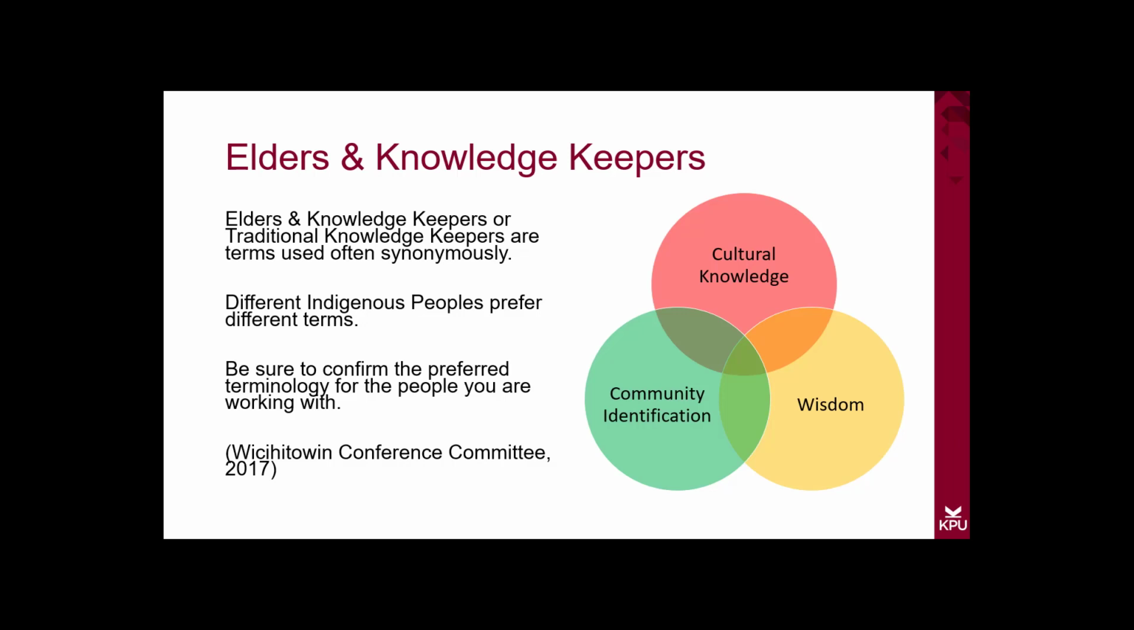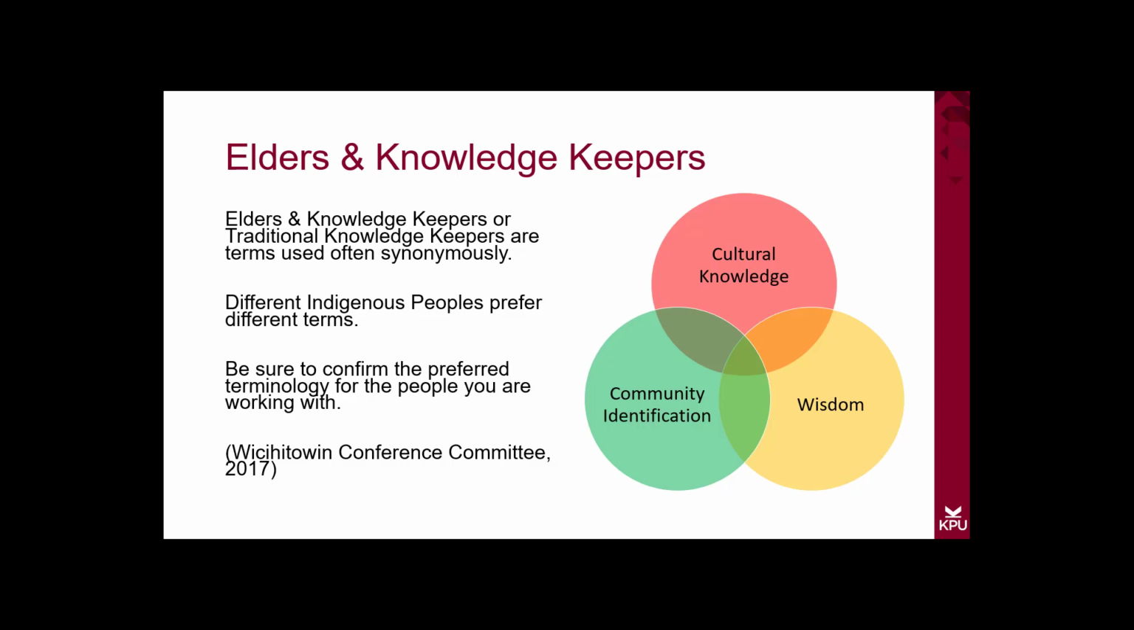Elders and knowledge keepers must have cultural knowledge. Cultural knowledge derived through years of interactions and passing down of information from generation to generation. These cultural knowledges will have been reinforced through protocols and ceremonies. Elders and knowledge keepers must also possess wisdom derived through years of experience. And lastly, elders and knowledge keepers must be identified within their own community as someone that is an elder or knowledge keeper. Someone can't simply claim the status elder or knowledge keeper. It's a position bestowed upon someone by the community.